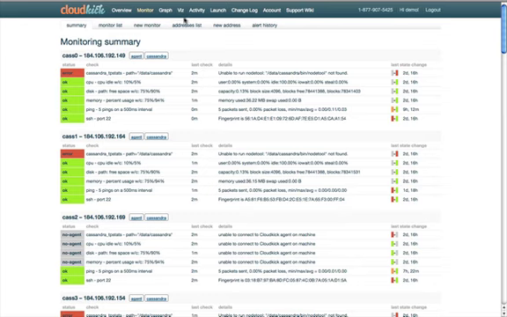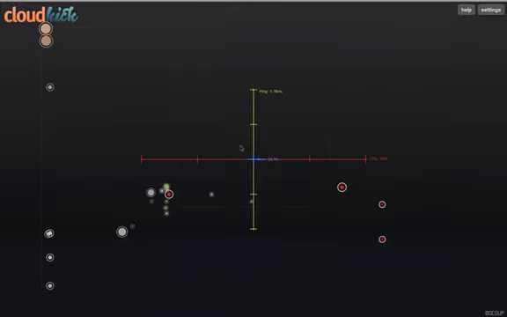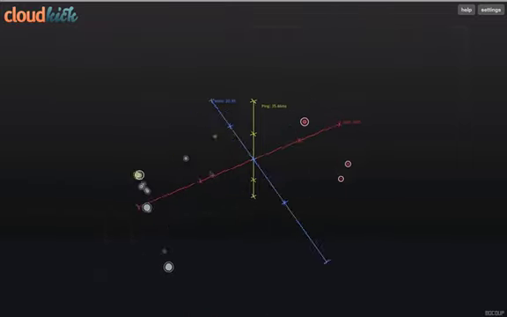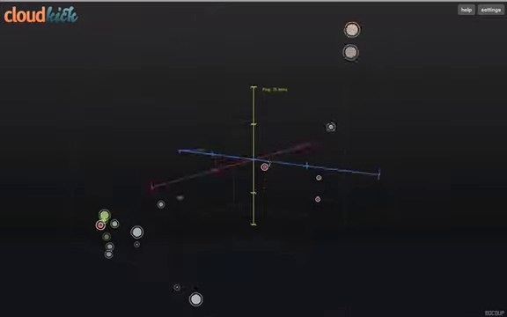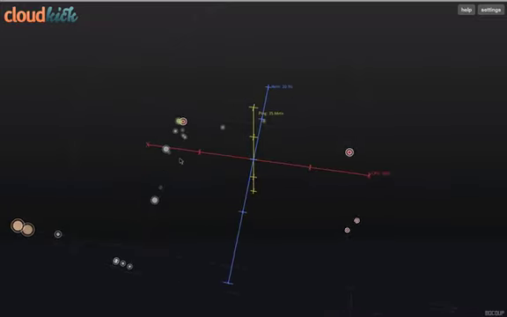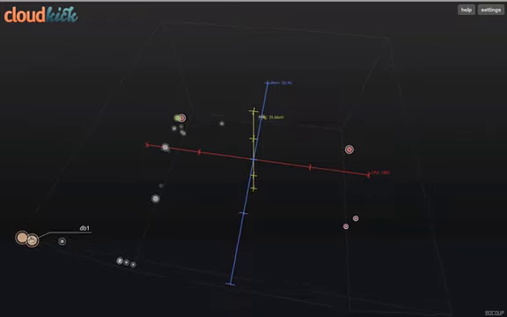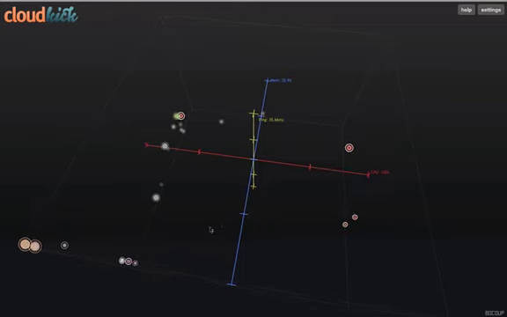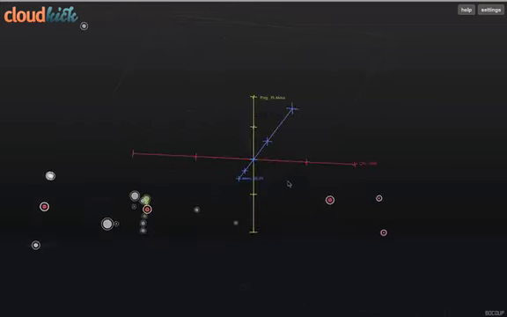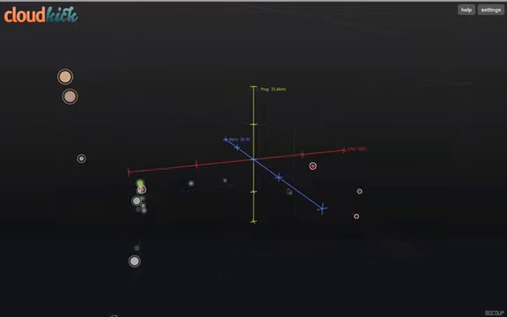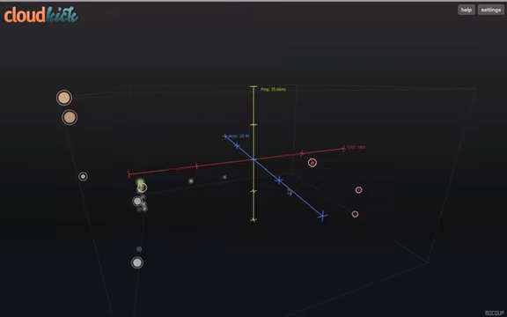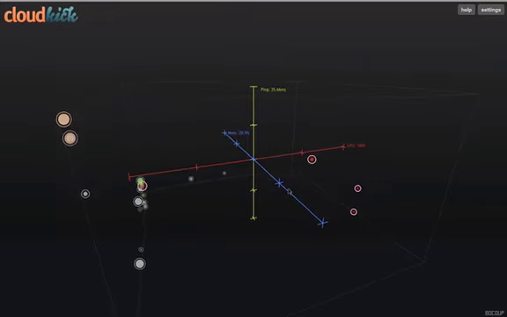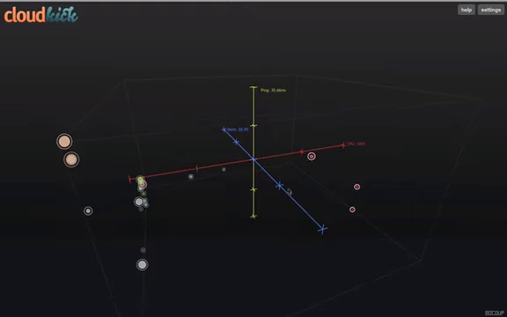Another feature I wanted to show you was called the Cloudkick Viz. The Viz is a real-time 3D representation of what's going on with your infrastructure. In this case, we see a bunch of servers, and every dot here is a different server. Remember that server list we previously saw? Each of these are those servers again. Now what's really neat about this is the servers are arranged based on their metrics, in this case, ping, memory, and CPU. So as these metrics change in real time, the servers will rearrange themselves as well.